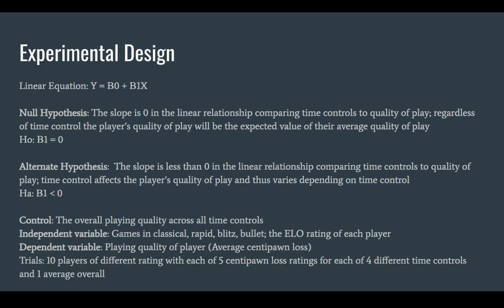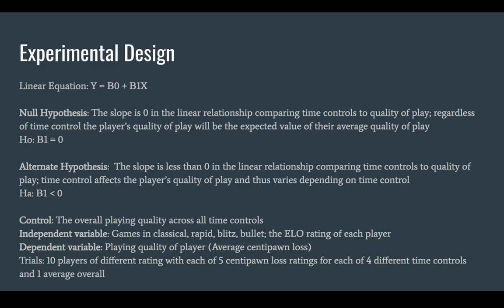Alright, the null hypothesis is that the slope is 0 in the linear relationship comparing time controls to quality of play. Regardless of time control, the player's quality of play will be the expected value of their average quality of play. Meaning that across the different time controls, a player will have the same rating or quality of play that their average quality of play is determined to be.